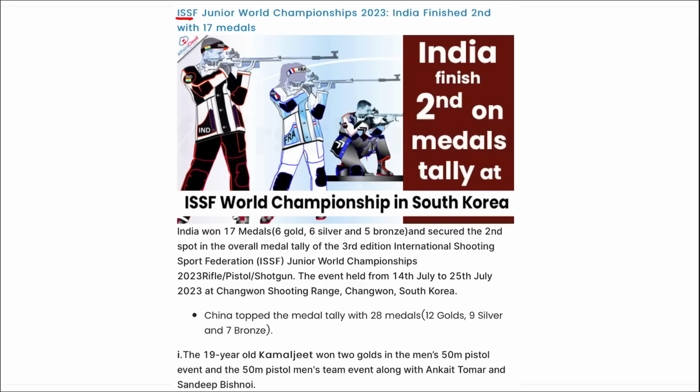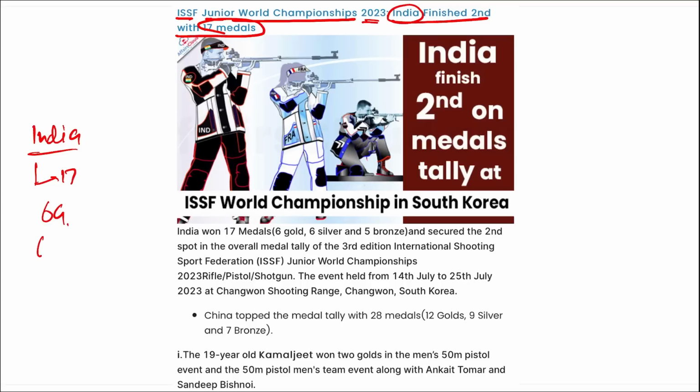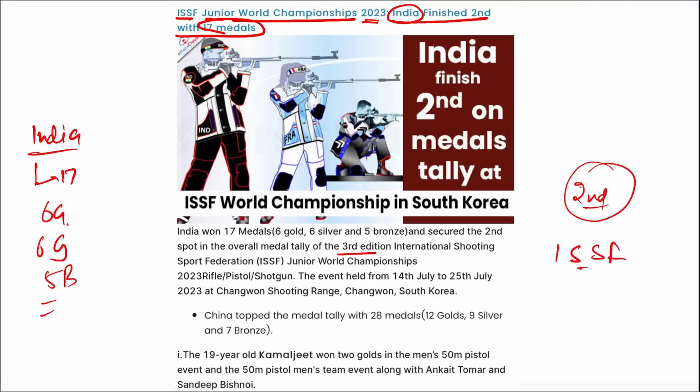Next is ISSF Junior World Championship 2023 was held and India finished second with 17 medals here. I repeat, India won how many medals? India won a total of 17 medals, out of which 6 were gold, 6 were silver and 5 were bronze, and secured the second spot in the overall medal tally of the third edition of the International Shooting Sports Federation Junior World Championship, correct.